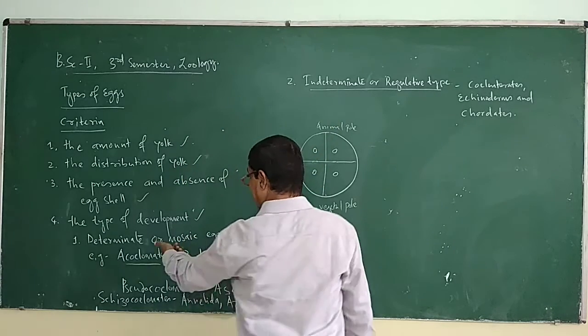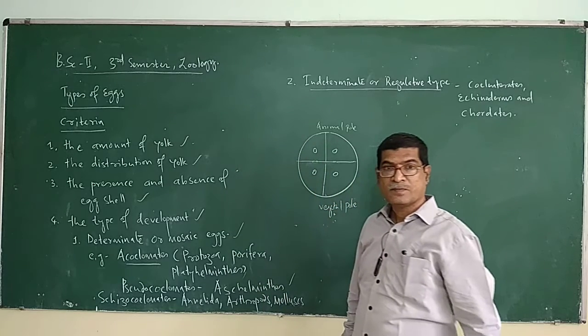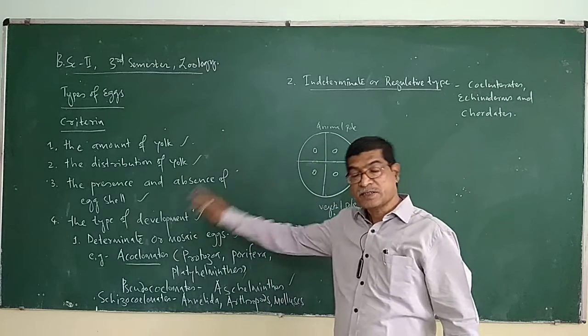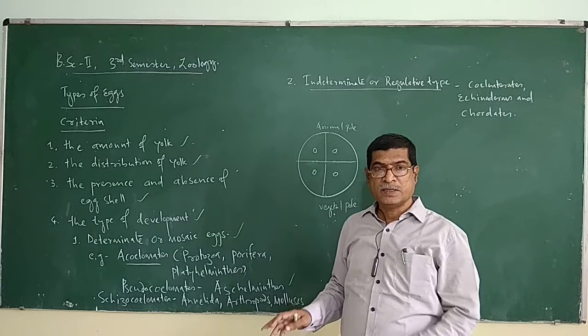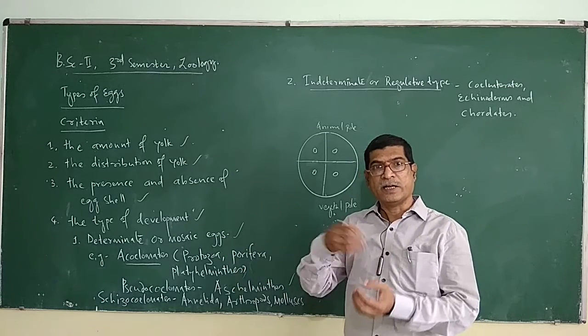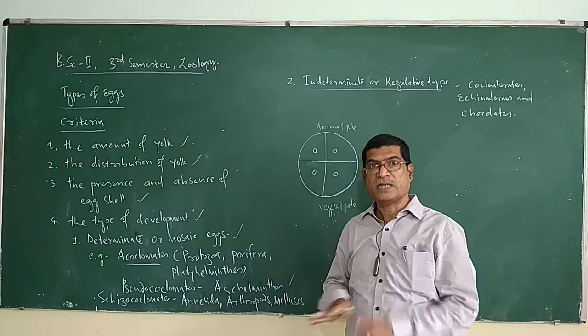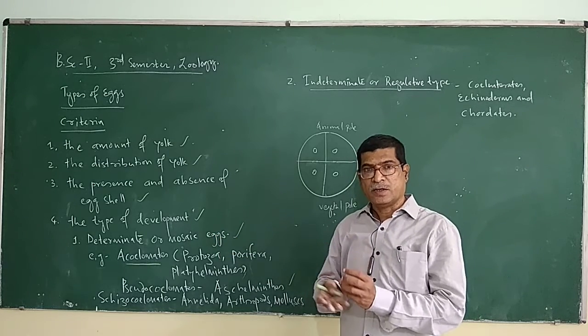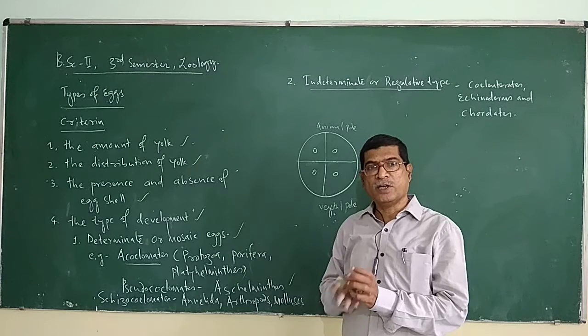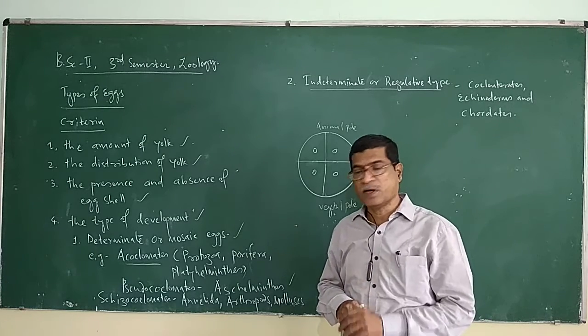Whereas here in determinate type, their fate is already fixed. Whether the zygote is undergoing cleavage or not, their fate is fixed. Of course, they will grow into different organs only after the fertilization. Okay.